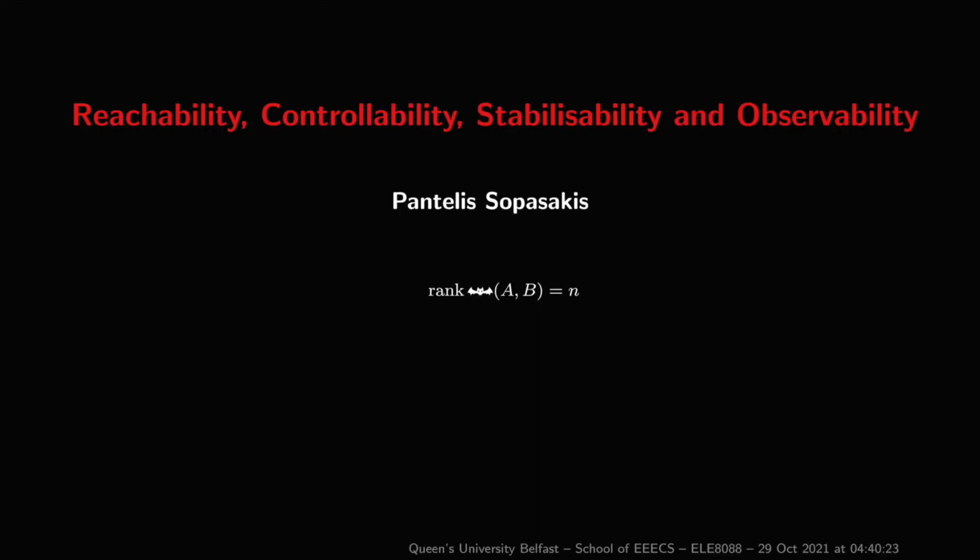We revised the properties of the rank of a matrix, the Rank-Nullity Theorem, and the Cayley-Hamilton Theorem. We then defined the notions of reachability, controllability, and stabilisability for linear systems. We showed that the system is reachable if and only if its controllability matrix has full rank. And lastly, we introduced the notion of observability and showed that the system is observable if and only if its observability matrix has full rank.